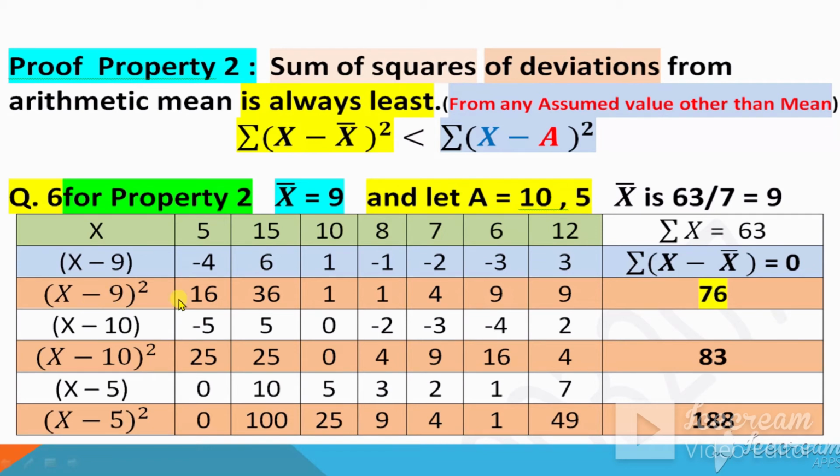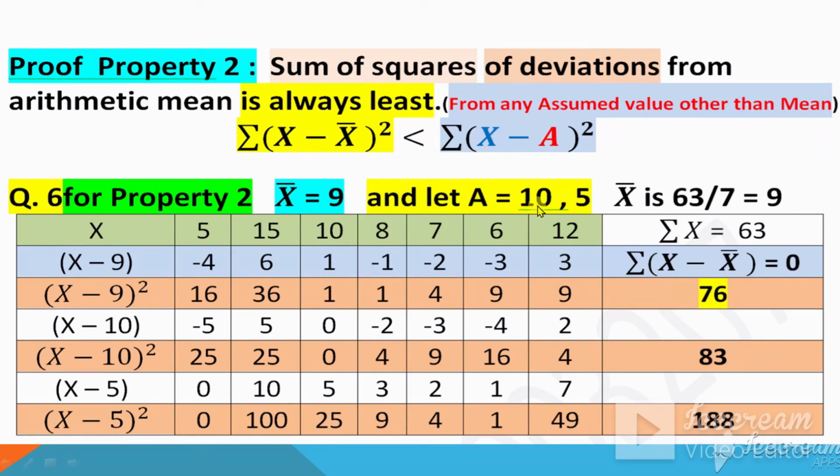Now add up these. When you add up, the answer is 76. So this 76 will be the least, the smallest as compared to other sums. Now the other sum is this one. Write any assumed value other than the mean, not equal to the mean.